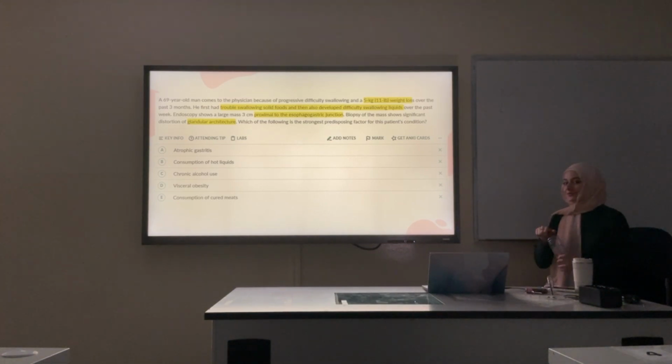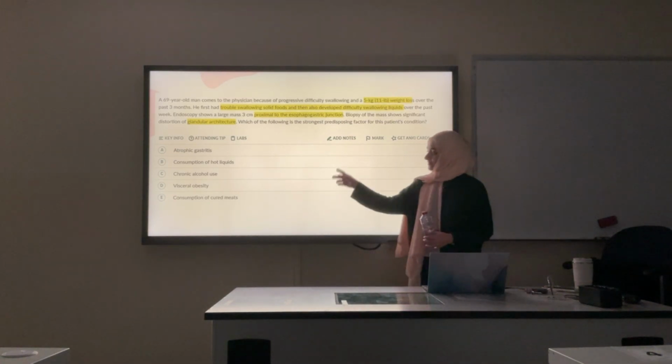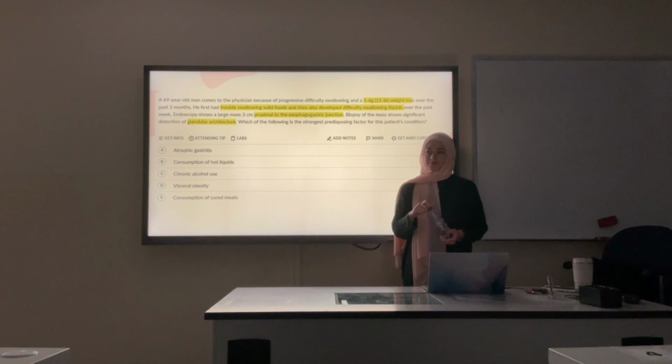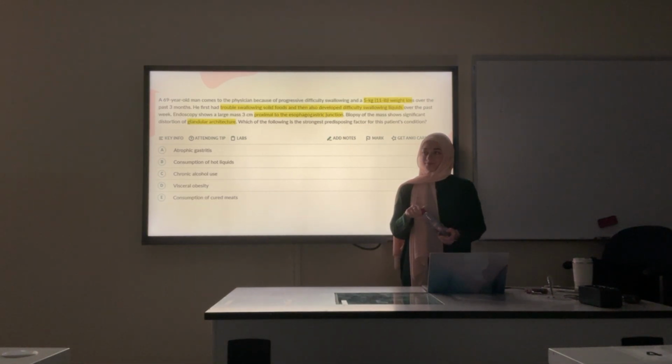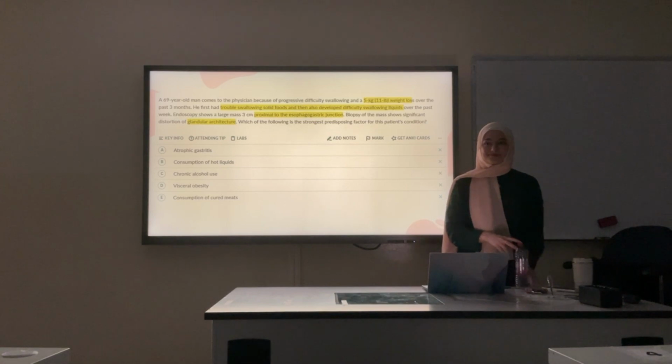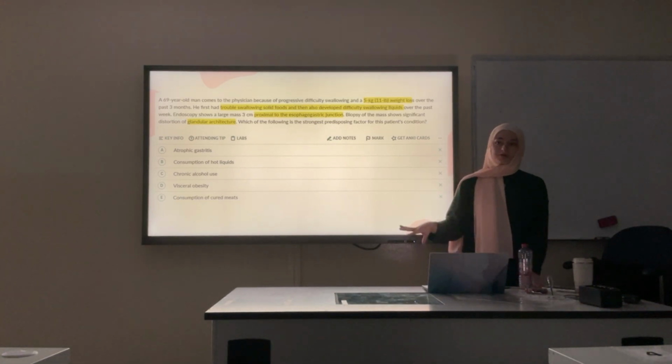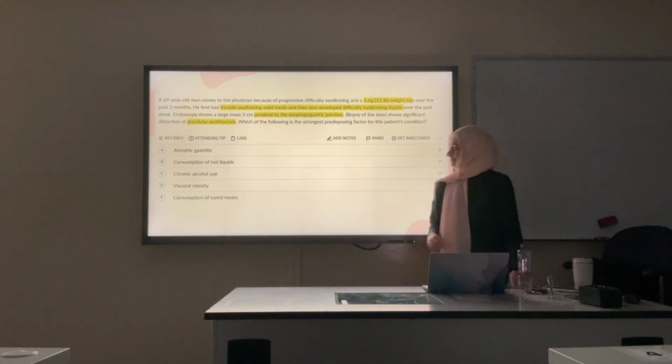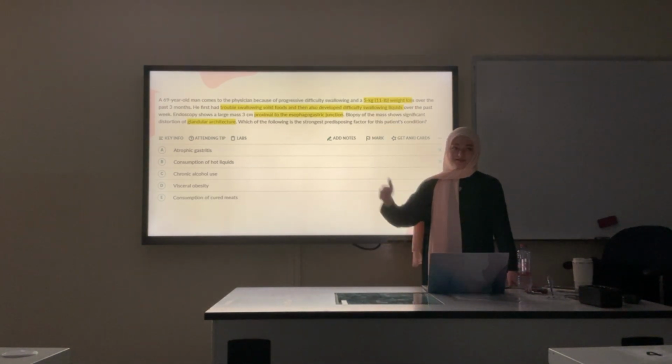Esophageal. Which cancer? Adenocarcinoma. Okay. So what increases the risk of adenocarcinoma? Adenocarcinoma was the lower third. The lower third. So chronic GERD, obesity. So visceral obesity. Yes.